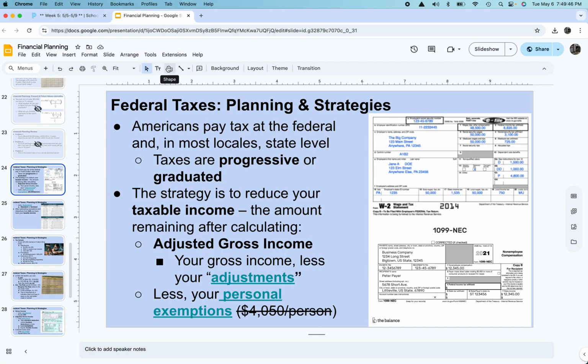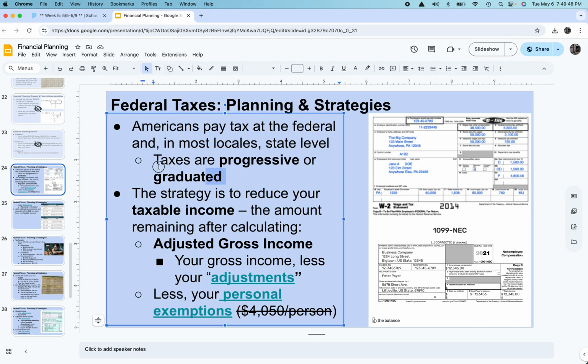All right, taxable income. In addition to the United States tax system being progressive or graduated, we also need to understand that we do not pay taxes on every single dollar we make. We only pay taxes on something called taxable income. So how do we figure out what our taxable income is?